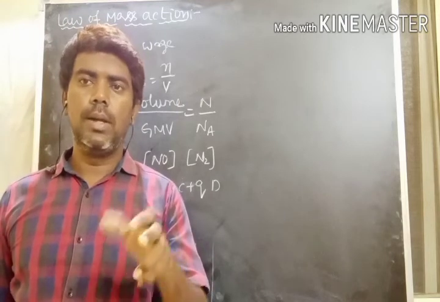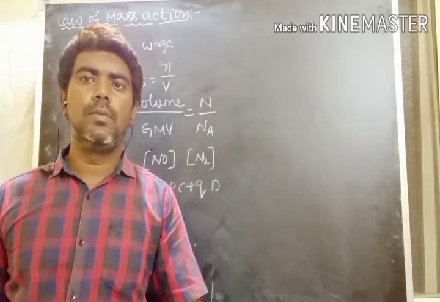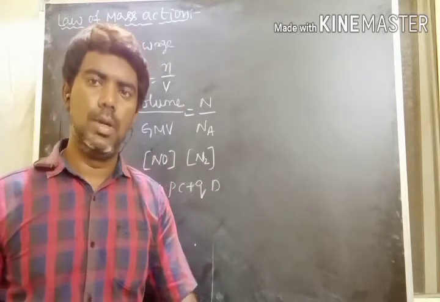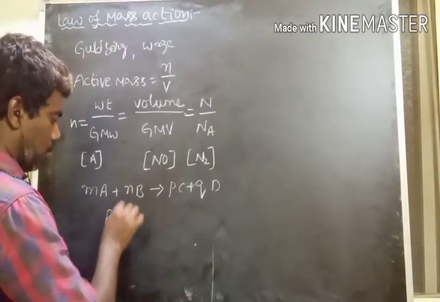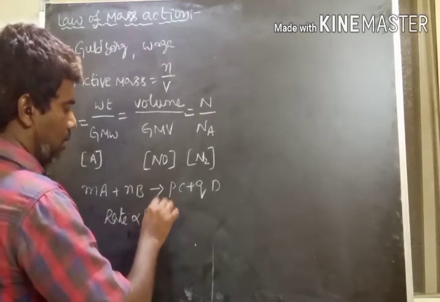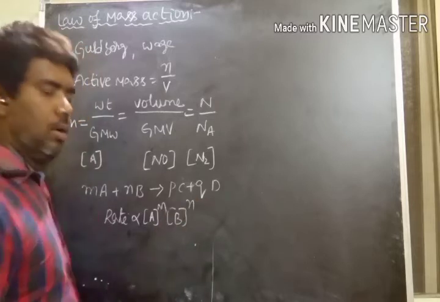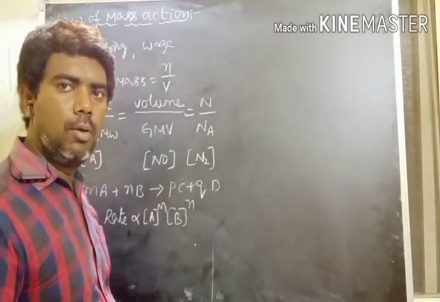The statement: the rate of reaction is directly proportional to the product of the active masses of the reacting species, and each term is raised to powers. Then the rate is proportional to [A] power m, [B] power n.